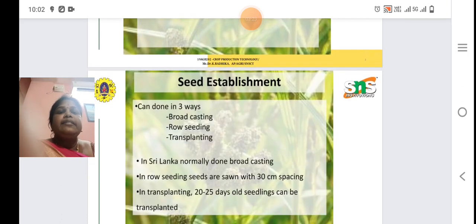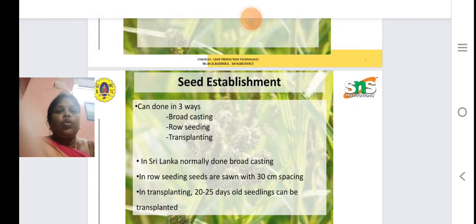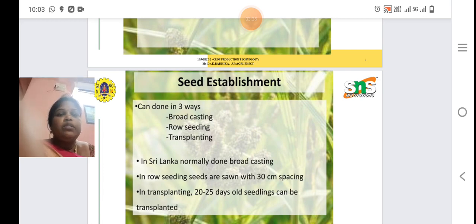Then let us see seed establishment, which can be done in 3 ways. First one is broadcasting, second one is row seeding, third one transplanting. In Sri Lanka, broadcasting method is normally done. In row seeding, seeds are sown with 30 centimeter spacing. In transplanting, 20 to 25 days old seedlings are best for cultivation of finger millet.